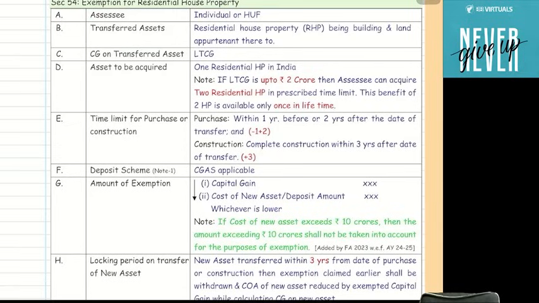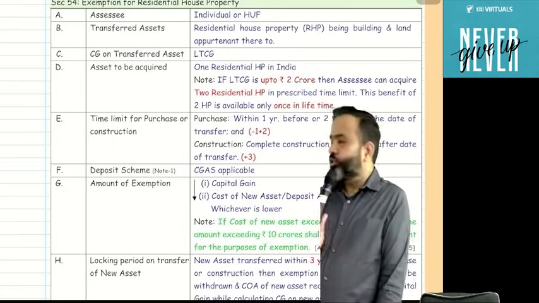So under section 54, the assessee is an individual or HUF, because a residential house property is required only for an individual and HUF. A company or partnership firm doesn't need a house property. They are not natural persons.